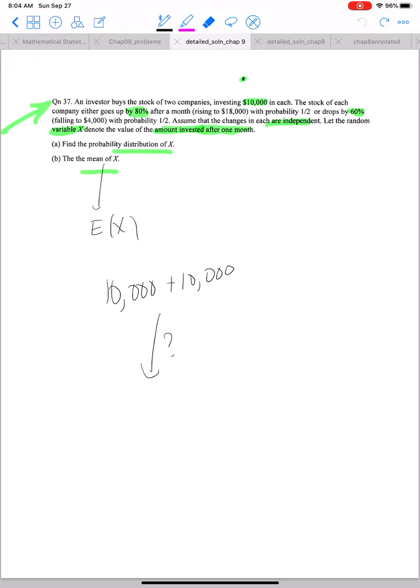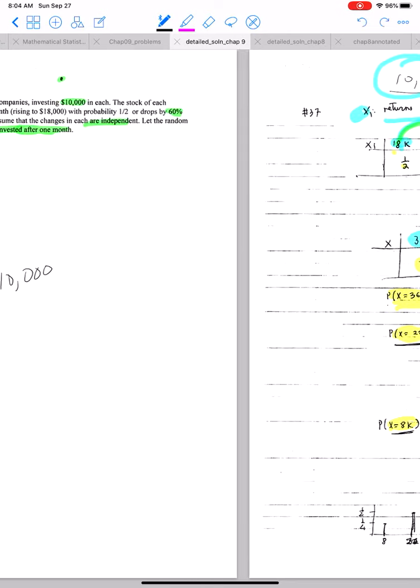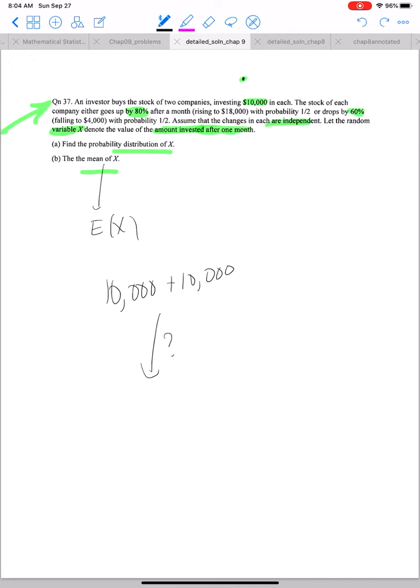Assume that the changes are independent. Let the random variable x denote the value of the amount invested after 1 month. Find the probability distribution of x. Find the mean of x. You don't have to work this out the way I have done, but I will share with you what I have done, and I will tell you what you could have done otherwise.